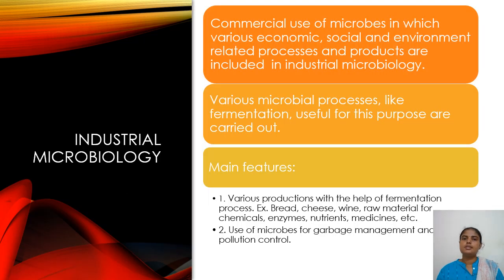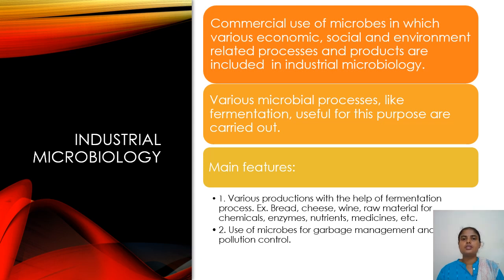The next is industrial microbiology. Industrial microbiology is related to the commercial use of microbes in producing and processing various products. Various microbial processes useful for this purpose are carried out. There are two main features in industrial microbiology.